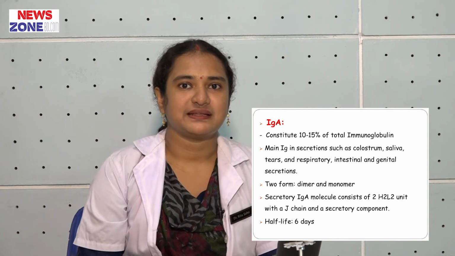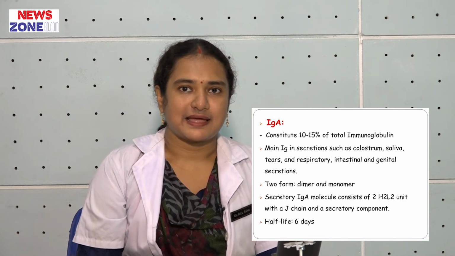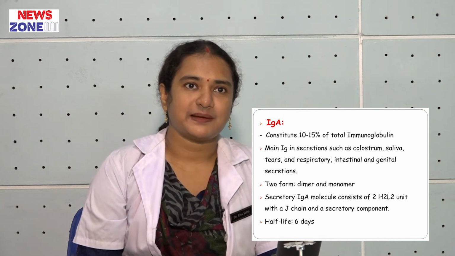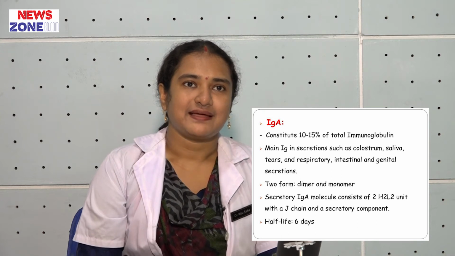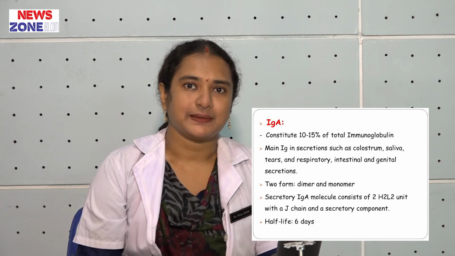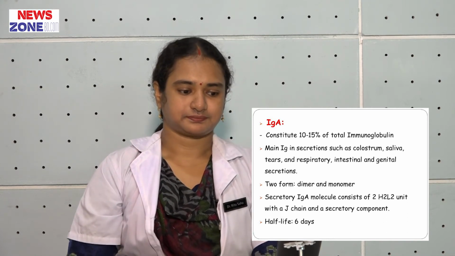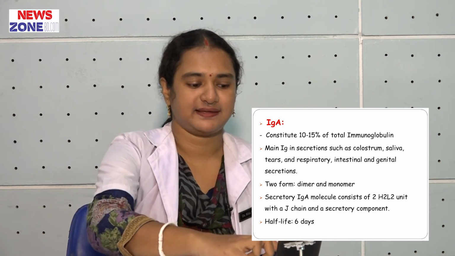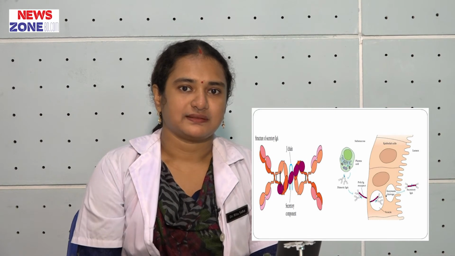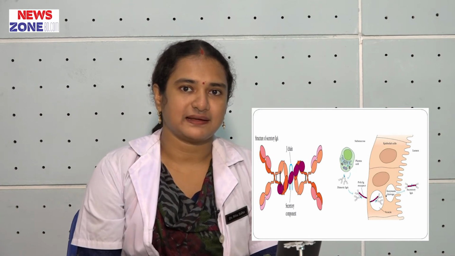When in secretion they remain in dimeric form, two immunoglobulin A molecules are joined by a J chain and they expose a secretory component that helps them remain present in secretion. Half-life of immunoglobulin A is 6 days. In this slide, you can see a figure of a secretory immunoglobulin A. The secretory component is red marked and the J chain is present.